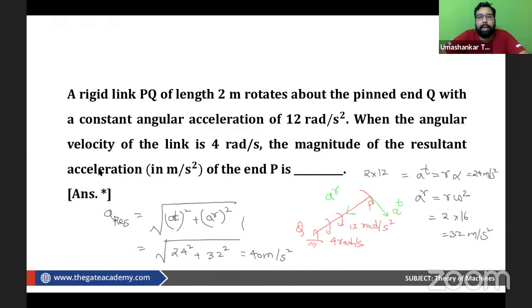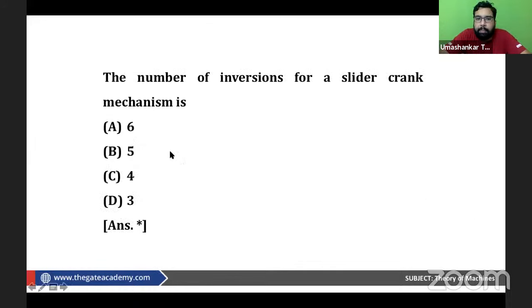And this is the numerical ability type question. So if you know, from GATE 2014 only, the numerical ability type questions were introduced in the GATE examination. Now, can we have the answer to this question, please?